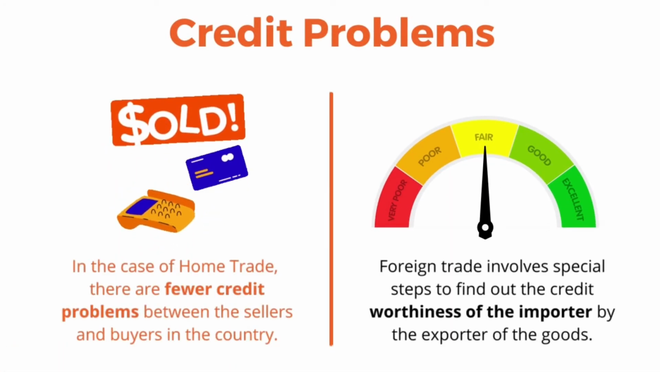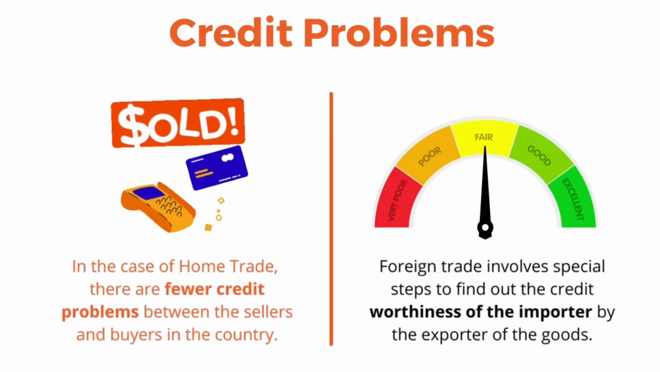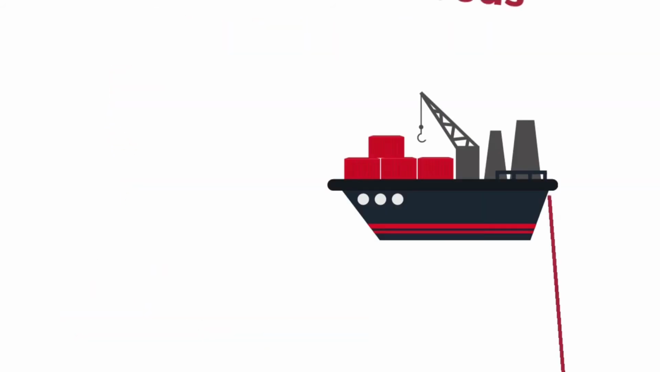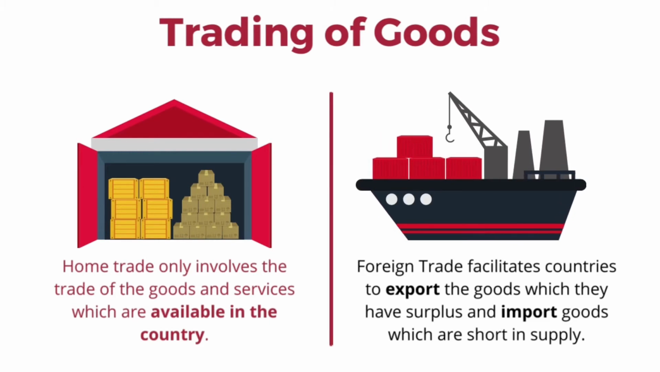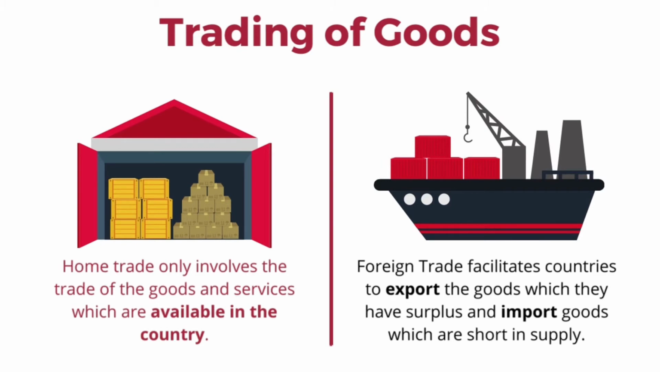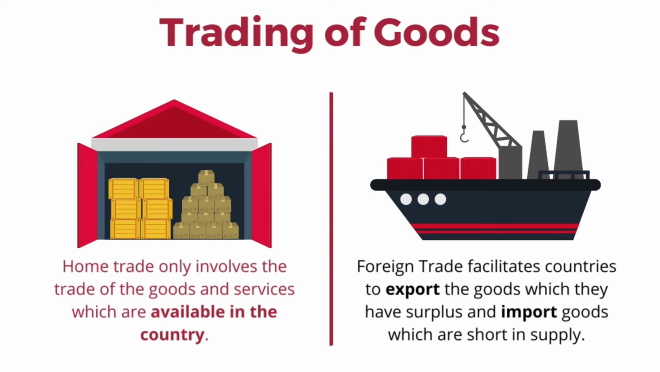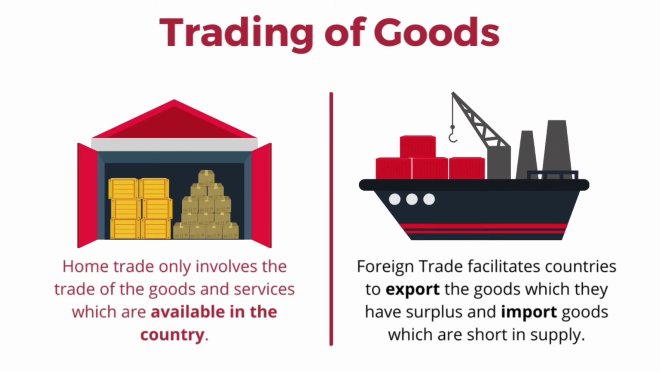Now we'll see credit problems. In the case of home trade, there are fewer credit problems between the sellers and the buyers of the country. But foreign trade involves special steps to find out the creditworthiness of the importer by the exporter of the goods from one country to another. Now, trading of goods. Home trade involves the trade of goods and services which are available in the country. But foreign trade facilitates countries to export the goods which they have in surplus and import goods which are short in supply in their country.